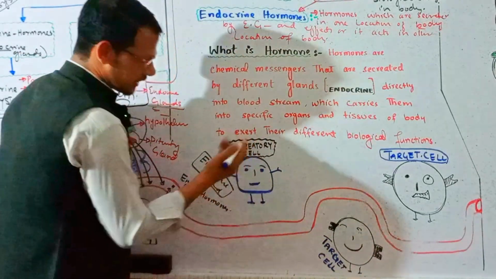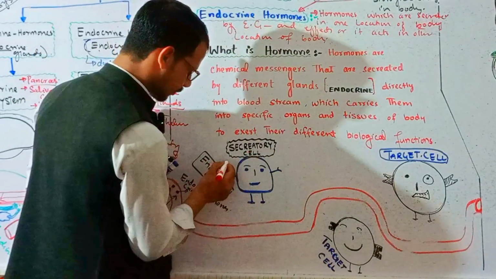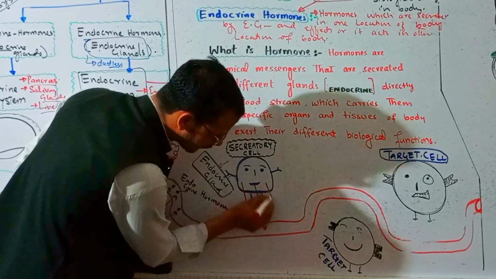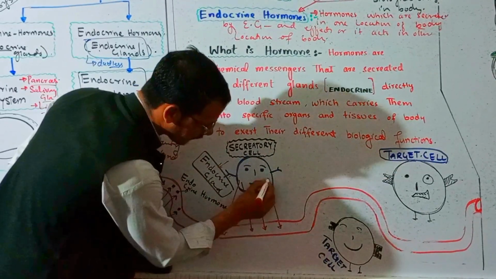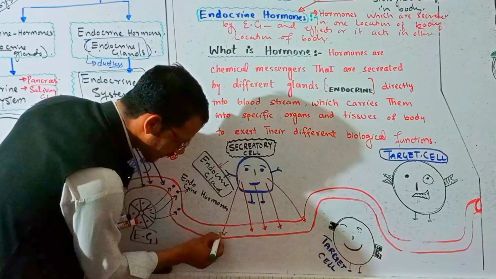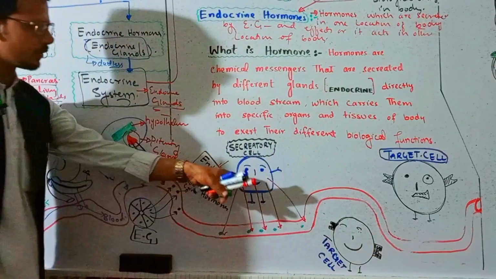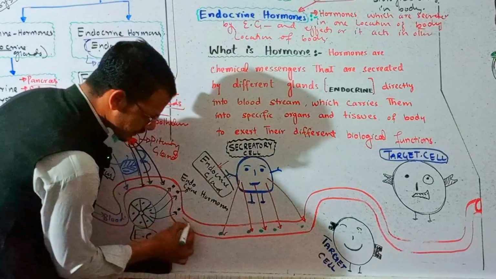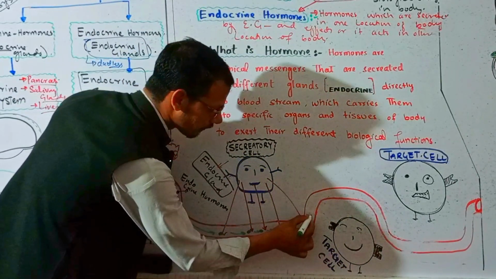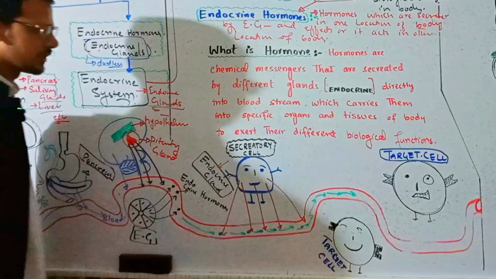These are the secretory cells. In the endocrine system, the secretory cells are specifically these endocrine glands, and they secrete their hormones into the blood stream, right? For example, these are the endocrine hormones, which are secreted by these endocrine glands. This blood stream is responsible for taking these hormones into other locations of body.